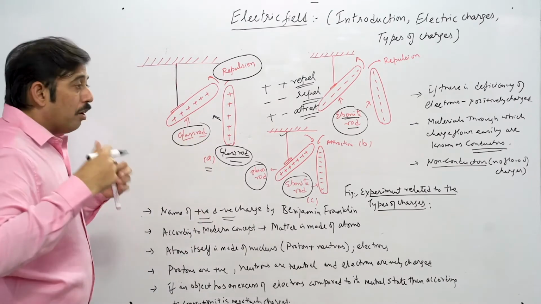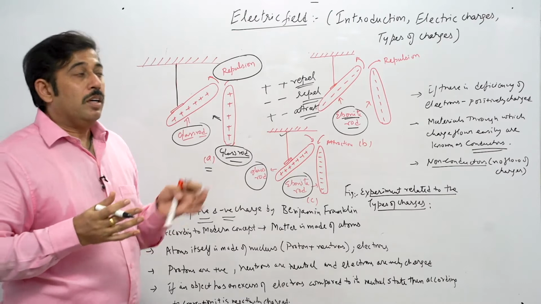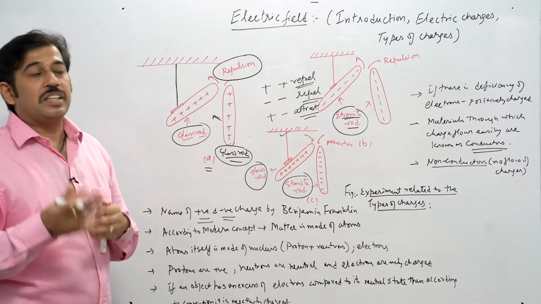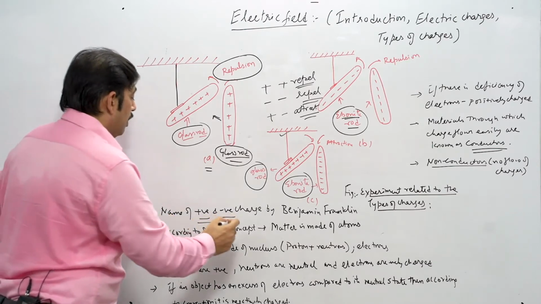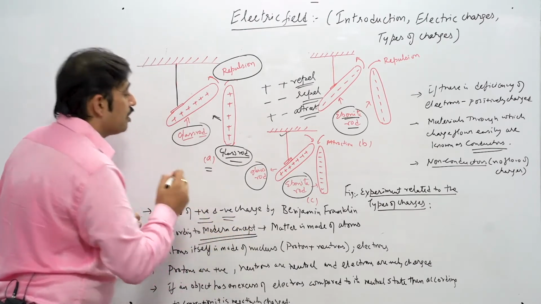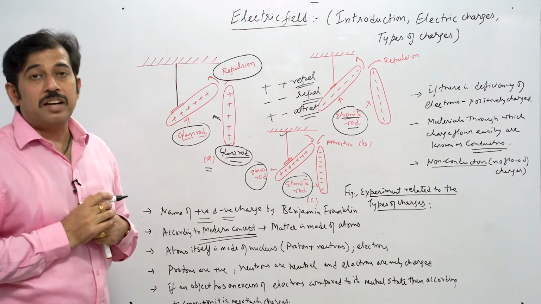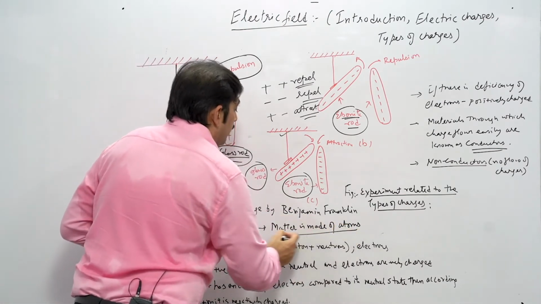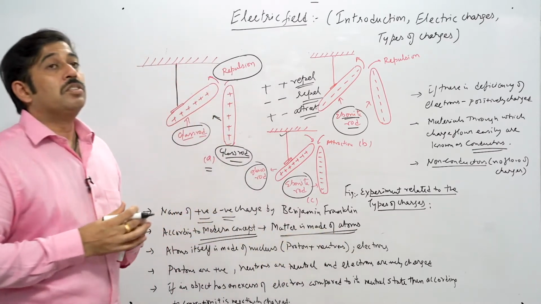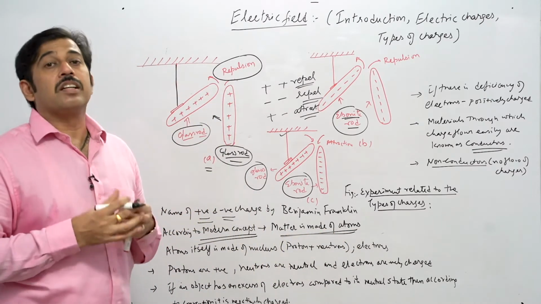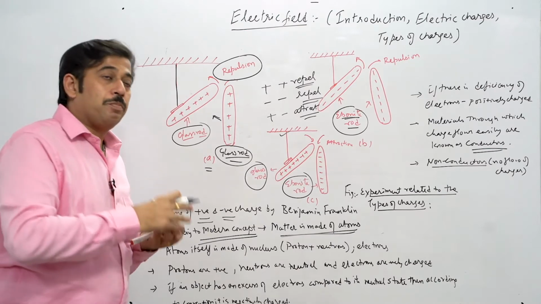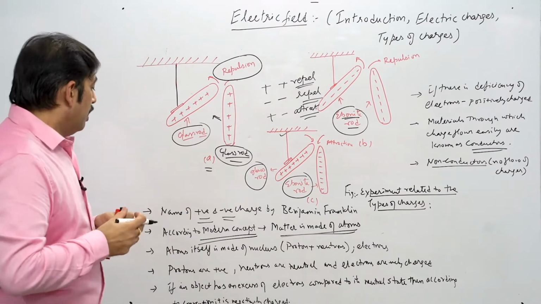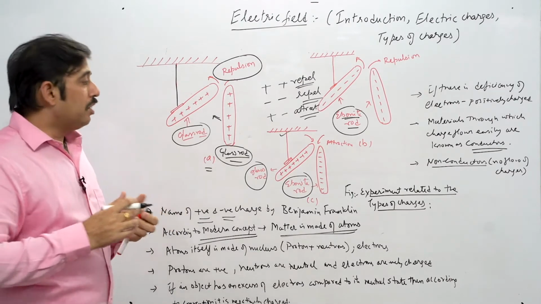So according to the modern concept, because what we discussed about the types of charges, their accumulation and the material was a very old story, now we discuss the matter. In modern physics, we talk about matter, and matter is made up of atoms. We all know atoms. An atom has a nucleus, it has electrons, and some positrons or positively charged particles are also there. So how can we explain it? Let's take a simple example of the atom. I'll just draw it for you.